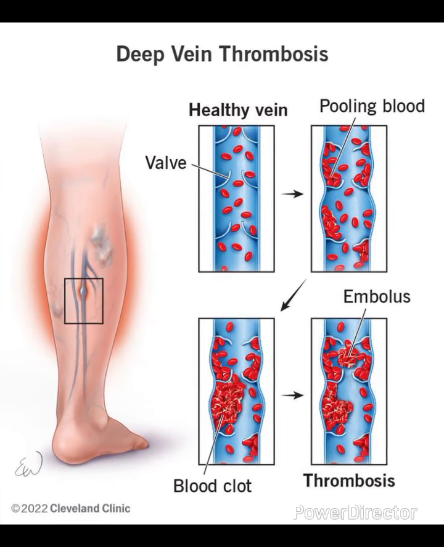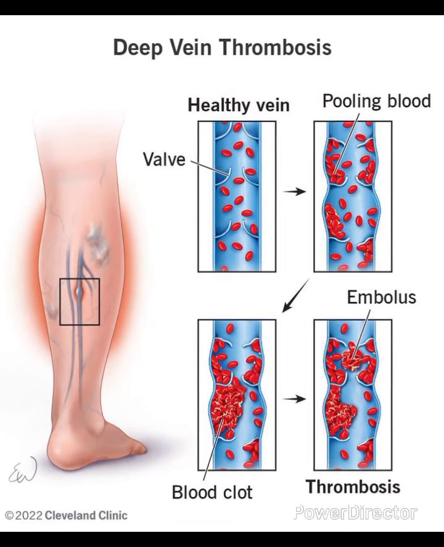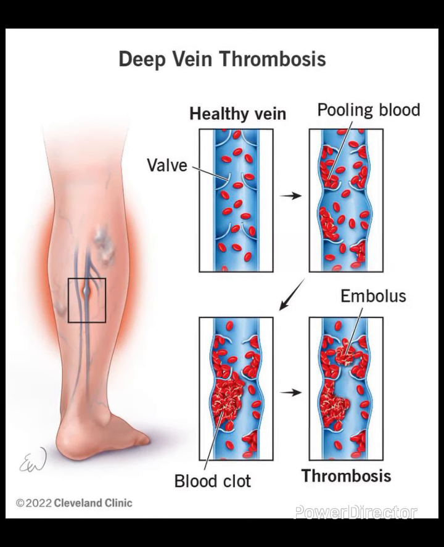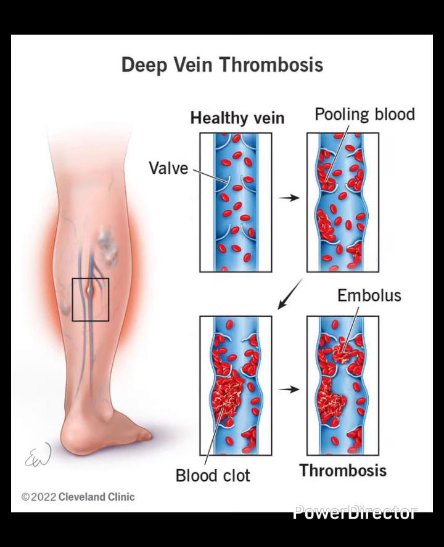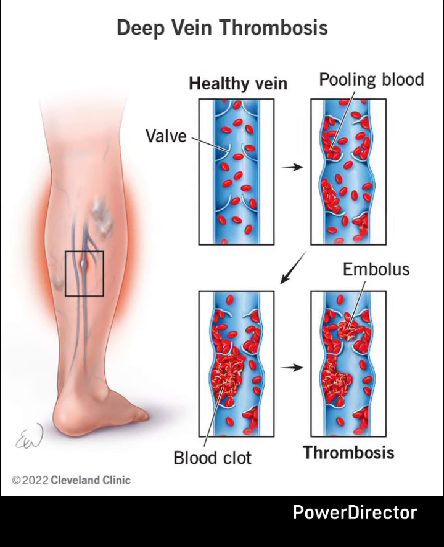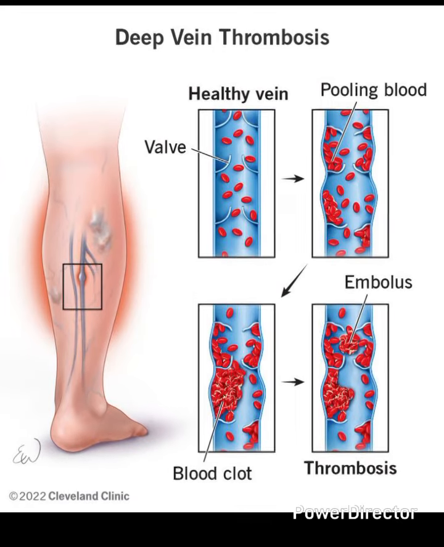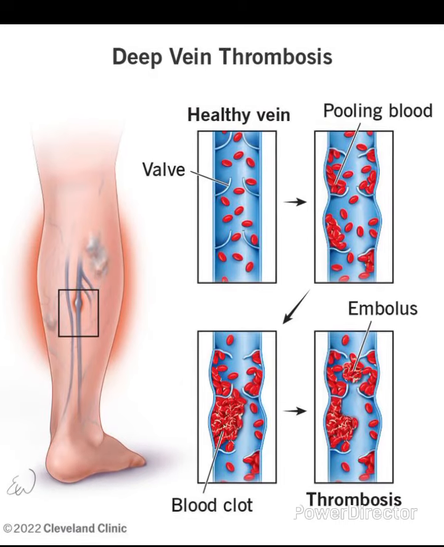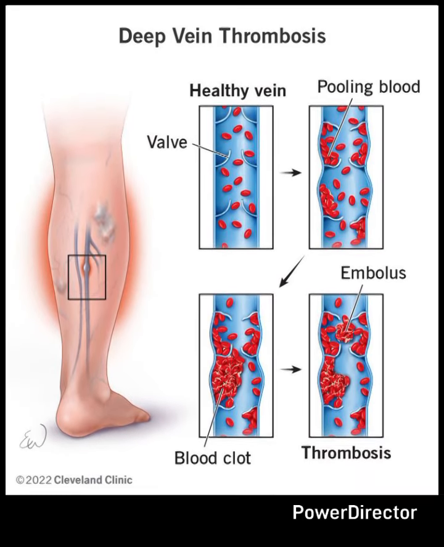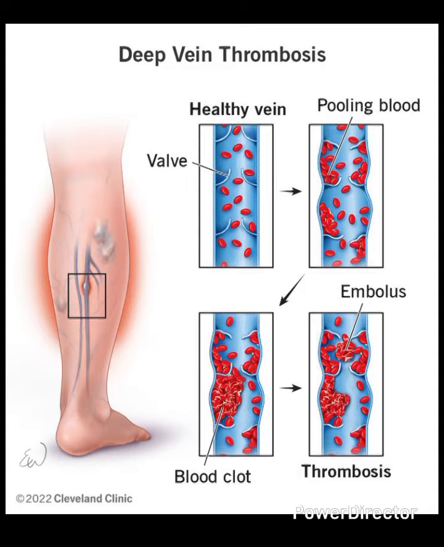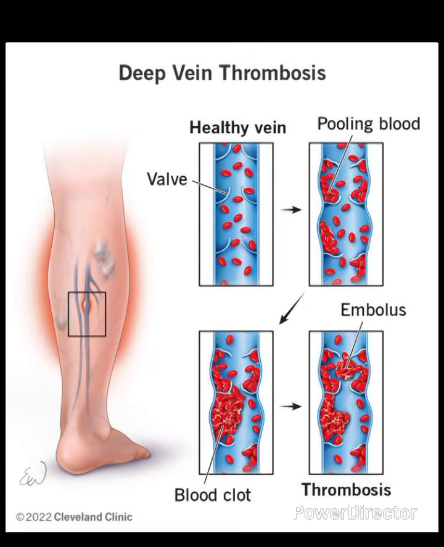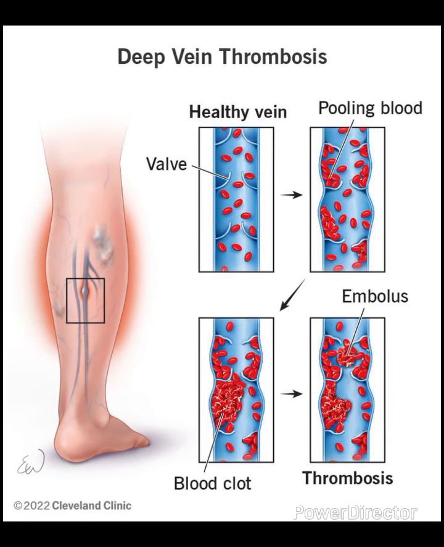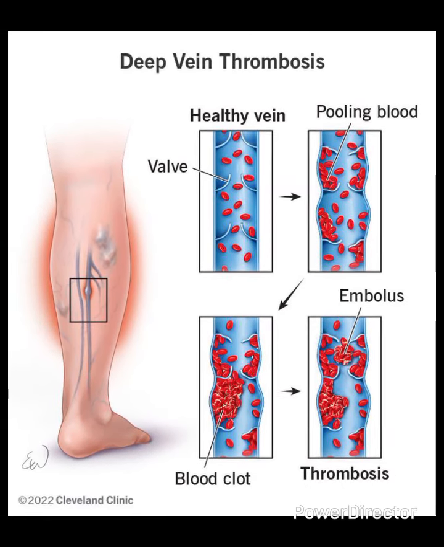Causes and risk factors. DVT usually occurs due to injury to veins, impaired blood flow in the veins, or increased clotting tendency. Some of the risk factors are that the patient may have undergone surgery or any kind of immobilization, cancer or obesity, pregnancy, or be on hormonal birth control pills. Genetic factors and inflammation may also be risk factors for DVT.